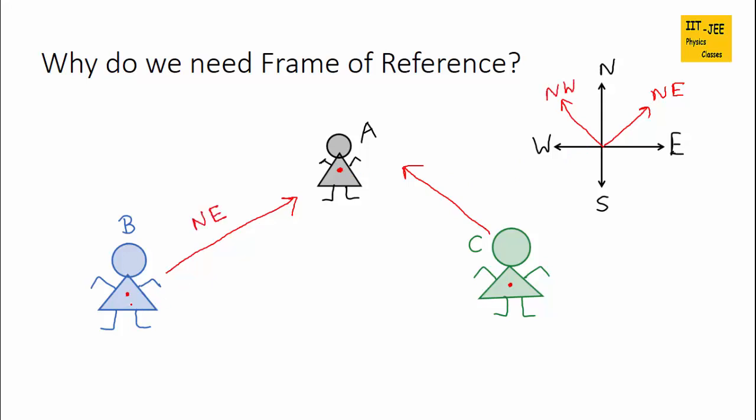According to person B, the position of person A is northeast. But according to person C, the position of person A is northwest. You can see both are telling different positions. From different viewpoints, you will get different positions. So that's why we need a fixed viewpoint or reference point.